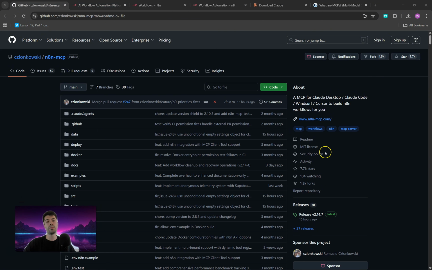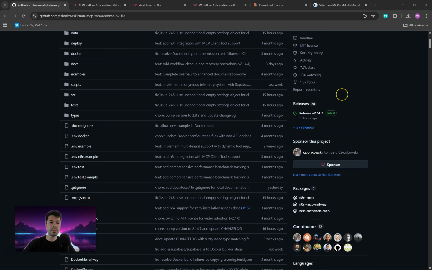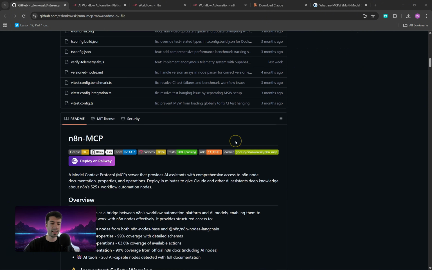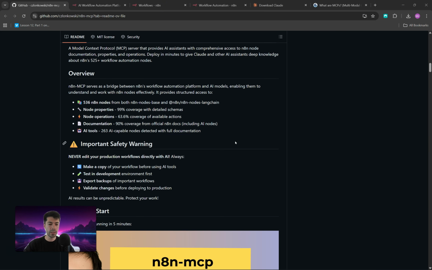So what we are going to be doing is, we are going to install this n8n MCP in our Claude Desktop. The thing is, this MCP will give Claude, let's say, special powers, knowledge about the whole n8n database. To put it simply, it will enhance Claude's knowledge on n8n.